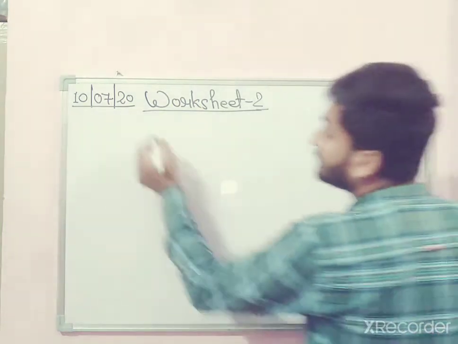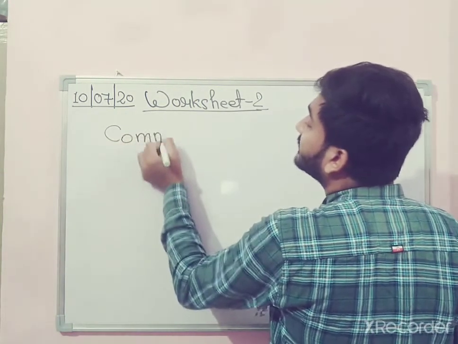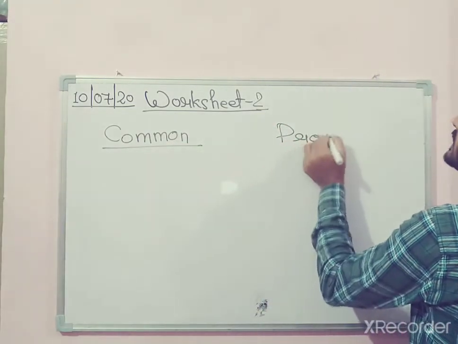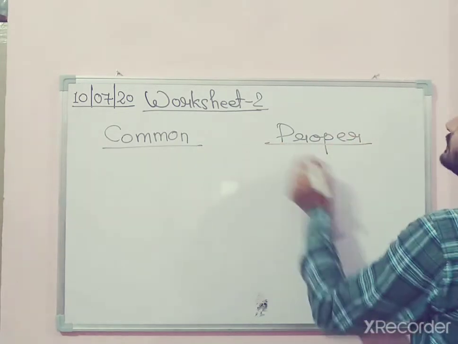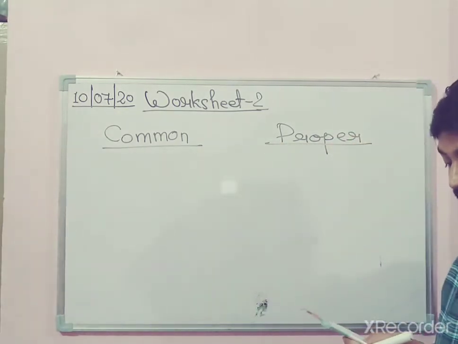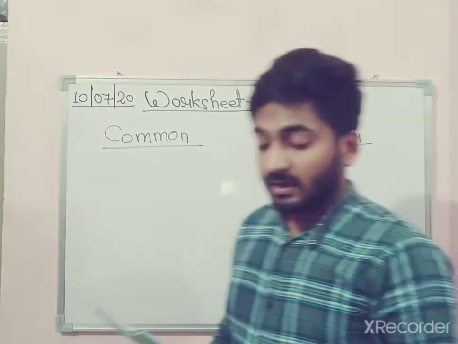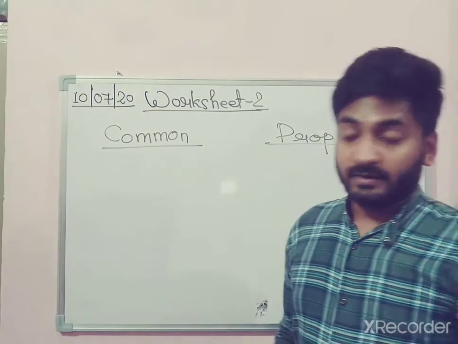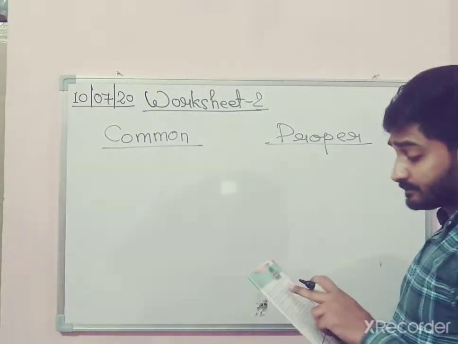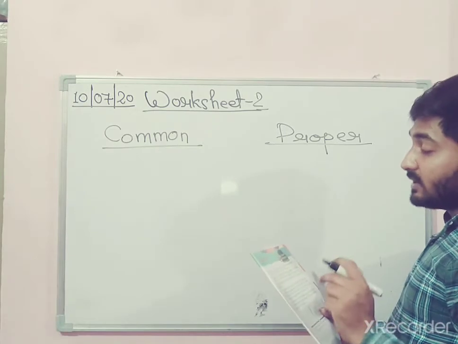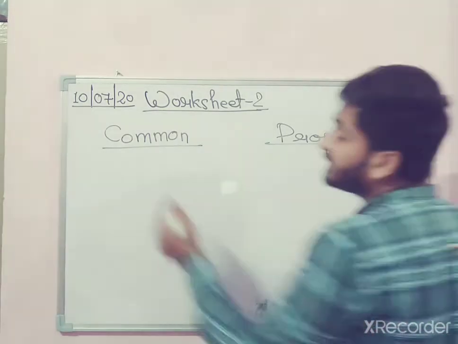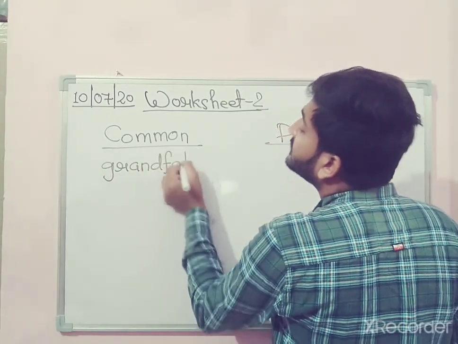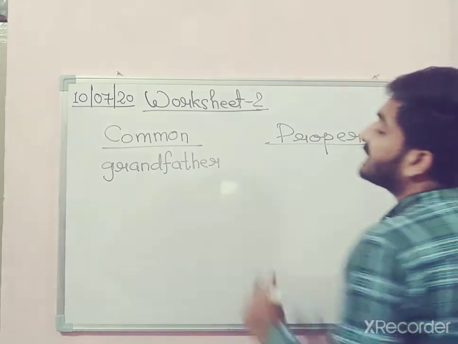So we have to write those nouns which are underlined in this passage, whether they are common or proper. Okay. The first one is already filled. In common noun, sister is already written, and in the proper noun column, Vrinda is already written. So what we'll do is the next one. The next word underlined is grandfather. Grandfather is a common noun, because which grandfather we are talking about, we don't know, because there is no specific name for this grandfather.